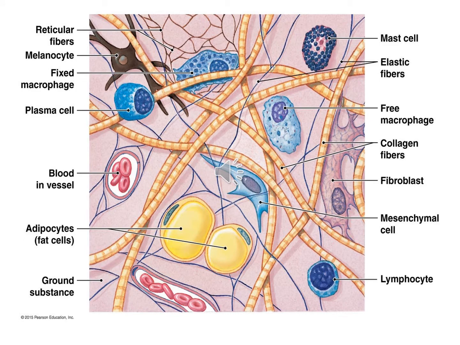So here you can see a schematic diagram of connective tissue. The pink background is the ground substance, and this network is the fibers, where you can see collagen fibers, elastic fibers, and reticular fibers. And then you have cells, different varieties of cells, which we are going to take up.